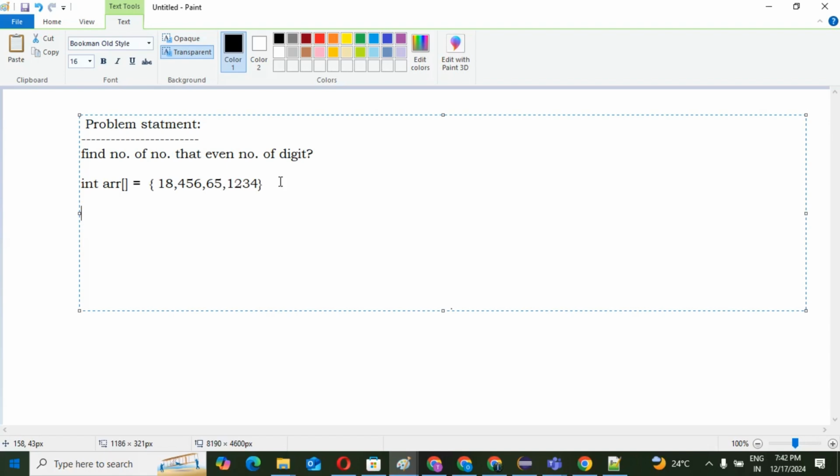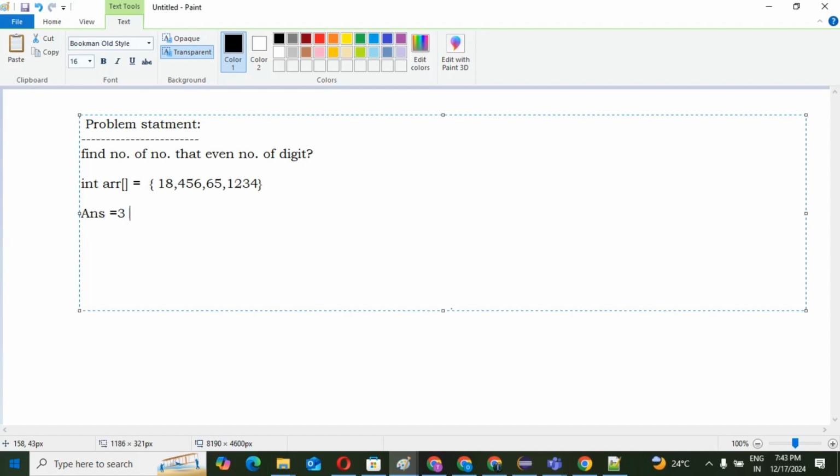In this case, 18 is 2 digits, 65 is 2 digits, and 1234 is 4 digits. This means these 3 numbers, 18, 65 and 1234, have an even number of digits. So the answer will be 3.